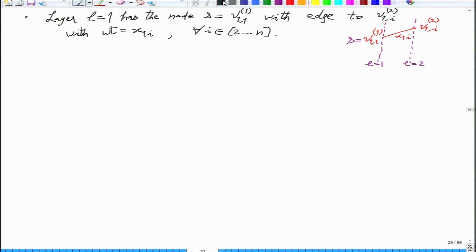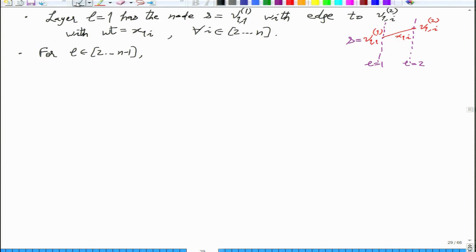Okay, so now let us look at a general layer L. So for L from 2 to n minus 1, so intermediate layers, and for all I less than j, in fact let me suppress this.